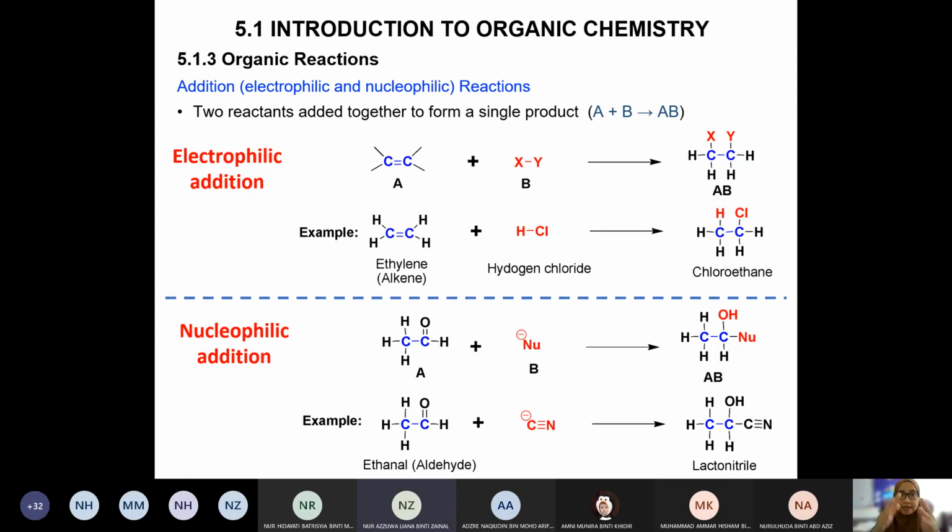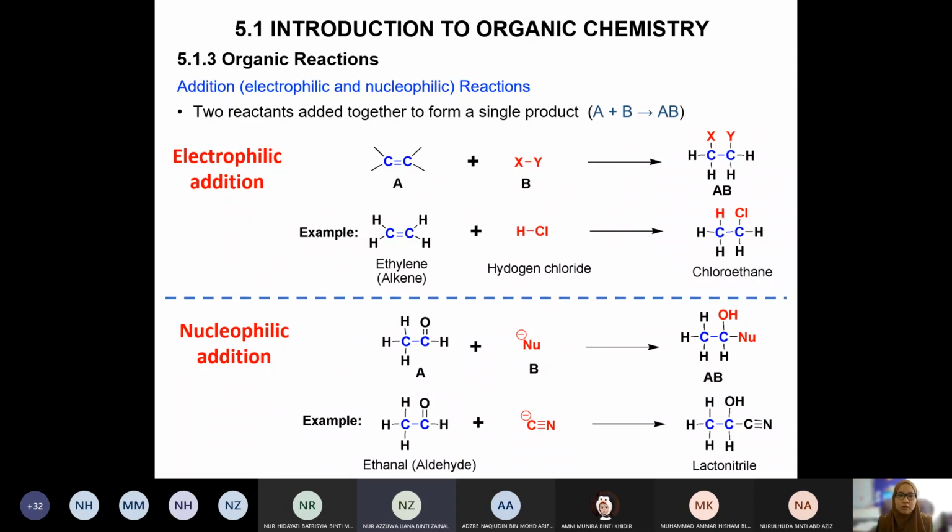The organic reaction, the last point that we had in the earlier slide just now: the types of reaction. In general, we have 4 types. First, the addition. So addition can be in 2 forms. It can be electrophilic addition. It can also be nucleophilic addition. But the rule of thumb for addition is you put in